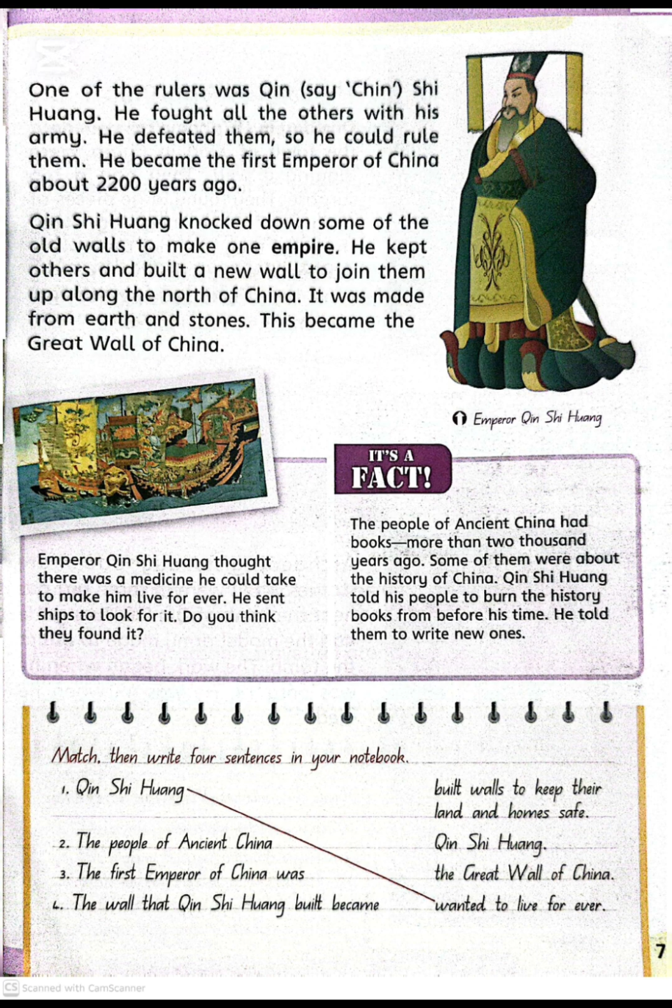Qin Shi Huang made many changes. He broke down some of the old walls that separated different regions, but he also kept some walls and joined them together. He ordered the building of a long wall in the north to protect the empire from attacks. This wall later became known as the Great Wall of China. His rule played a major role in shaping the future of China.